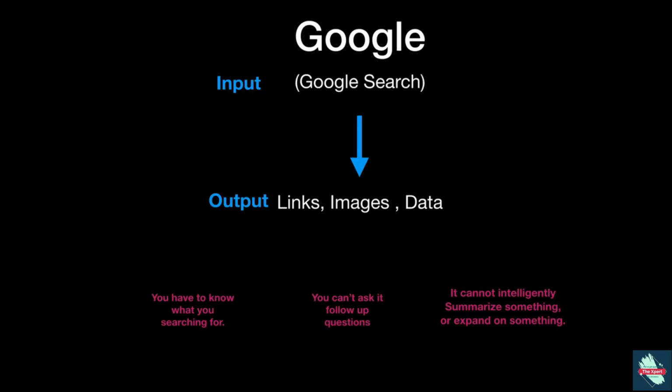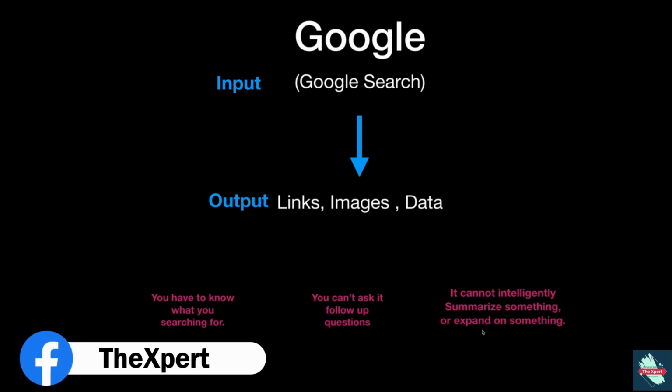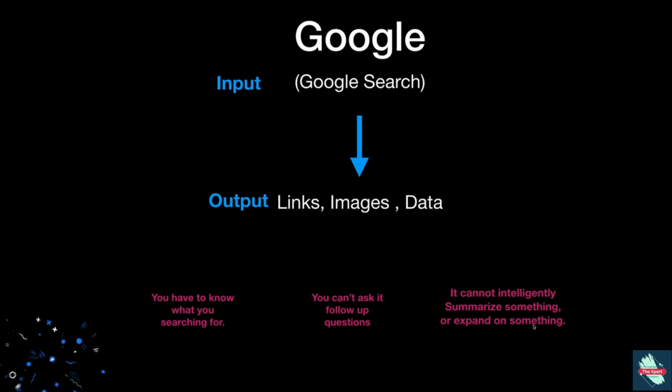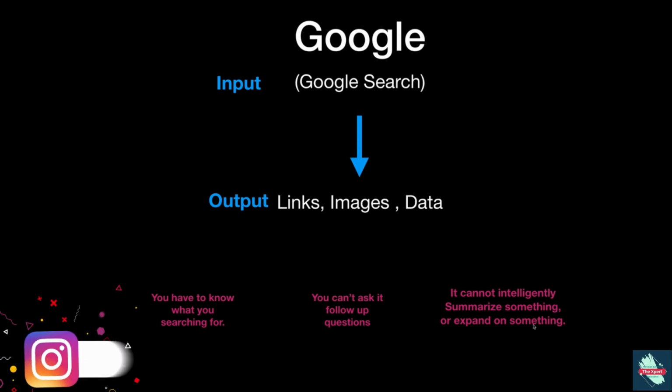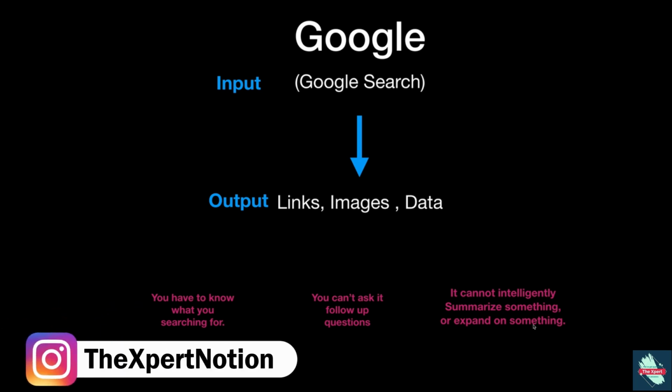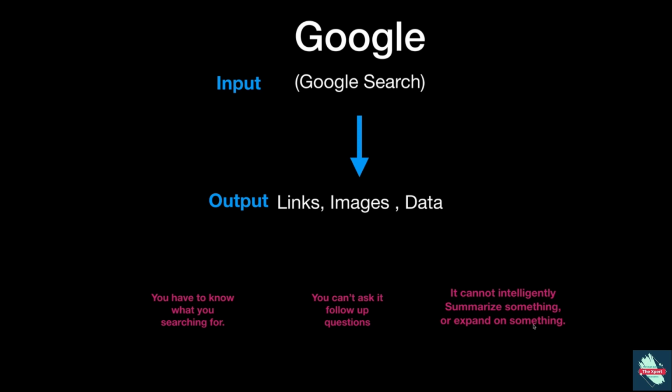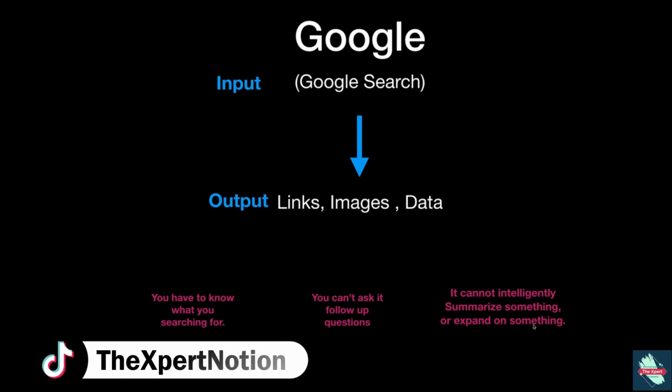So Google is basically: you give it an input, a Google search, and it gives you an output. So links, images, and data. But the limitations of Google are, one, you have to know what you're searching for. You can't ask it follow-up questions, and it cannot intelligently summarize something or expand on something. Basically, what you get out of a Google search is what it is. You can't modify that result unless you do a new Google search.